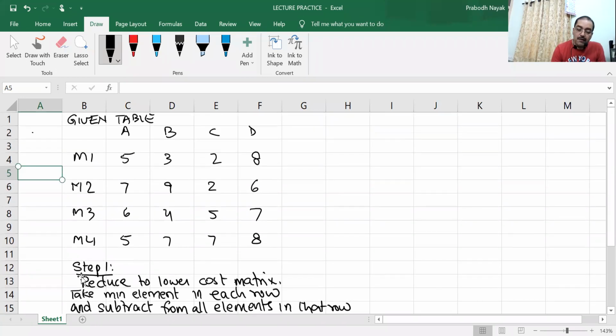And then you prepare table 1 and write the row operation. Then as usual.